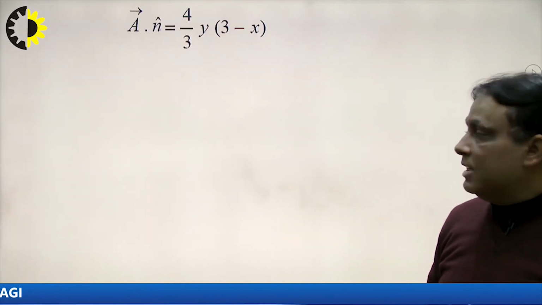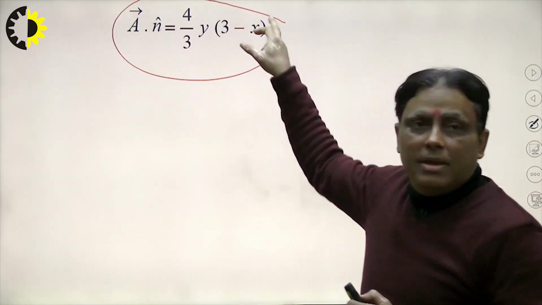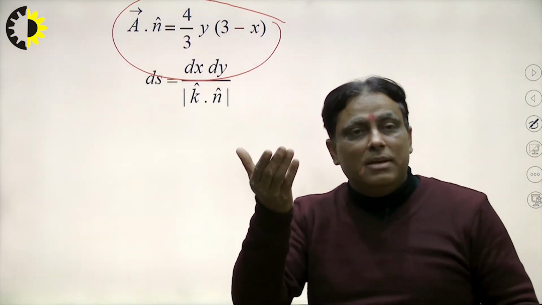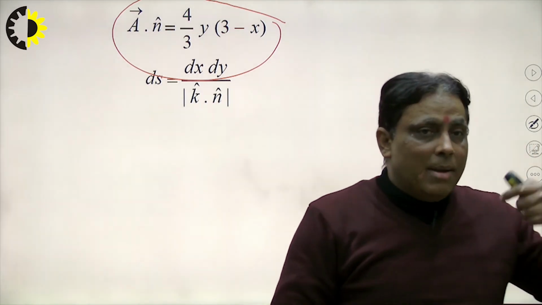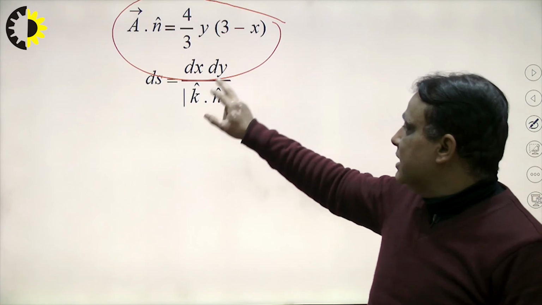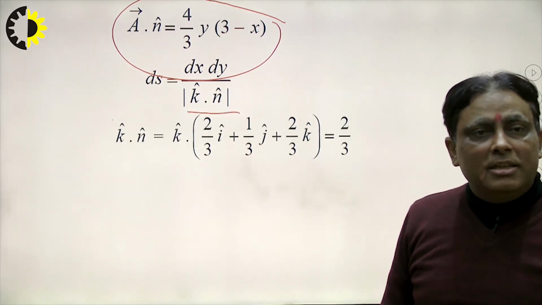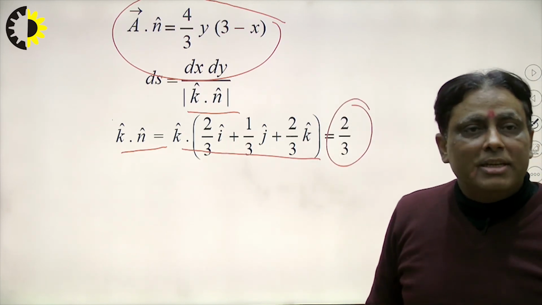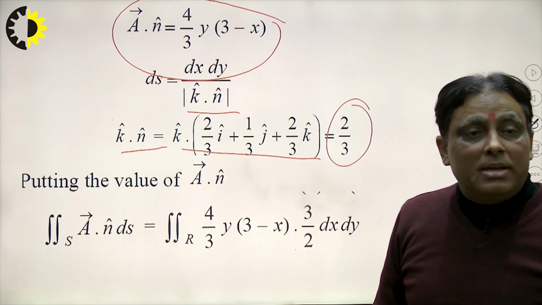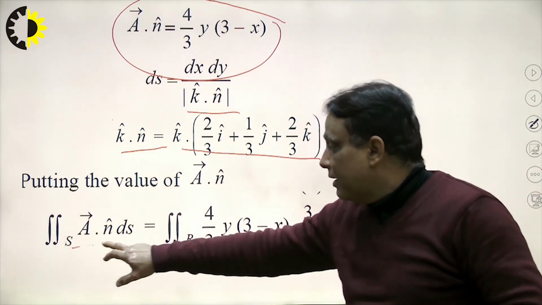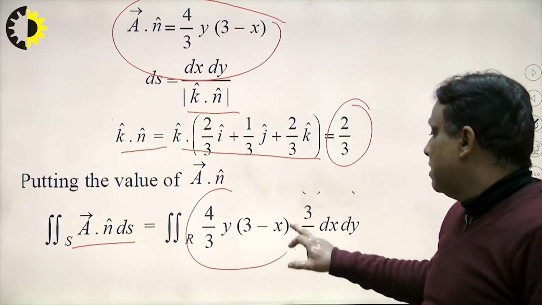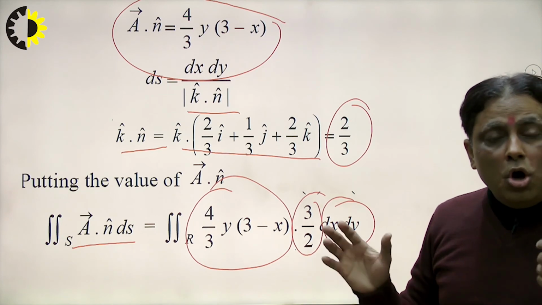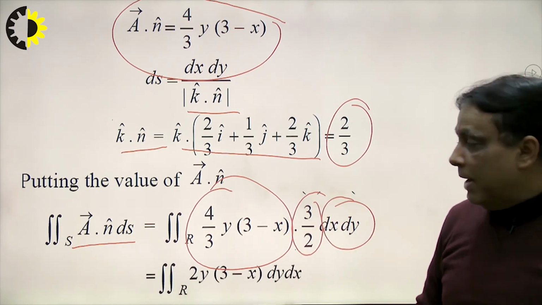Now the question is, what will be A dot n cap here, right? Suppose ds, what is the ds? Because we consider a parallel to the z plane, because I am standing here in the xy plane and I am parallel to the z plane. So that means dx dy is equal to k dot n cap here, right? In this way k dot n cap, right, I write here, and this will be equal to 2 by 3. Now our aim is to evaluate the surface integral of A dot n cap here, right? So the value of A is equal to this, and the value of n cap is equal to this, and this is the surface integral ds. Now all merge together and evaluate the result.